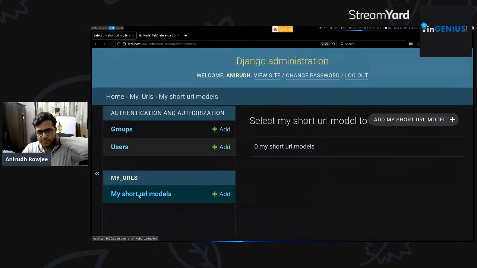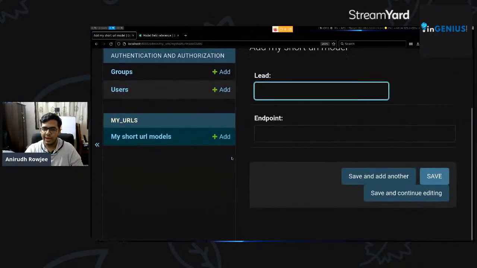So let's click on this, right? And it says underscore my URLs. You have my short URL model. So what we can do at this point is that we can continue to do CRUD operations on our data from within Django's administrative interface as well. You can use it directly, which is why I mentioned that sometimes companies don't ship their own front end with their Django apps. They use the admin interface in itself, which is again extensively customizable, so you don't have to worry about it. So now we'll hit add, right?